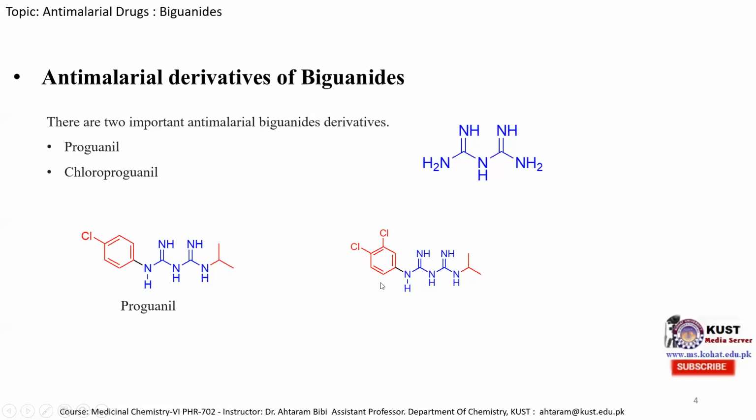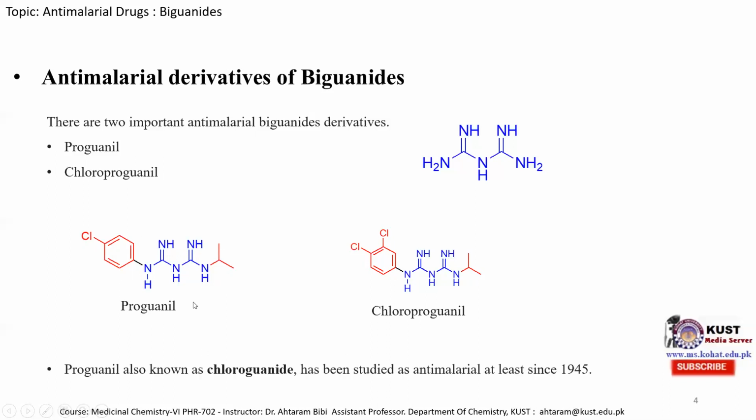dichlorobenzene molecule. So if one of the primary hydrogens of the biguanide is replaced with the 3,4-dichlorobenzene molecule, and on the other side the hydrogen is replaced with an isopropyl group, then this molecule is known as the chloroproguanil molecule.